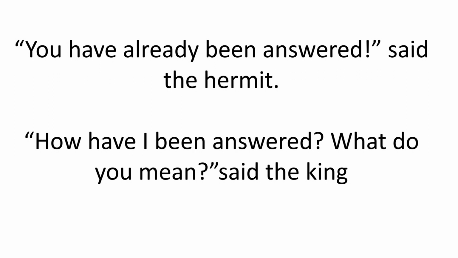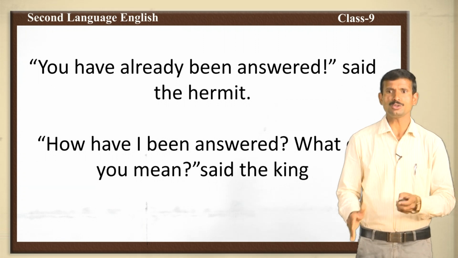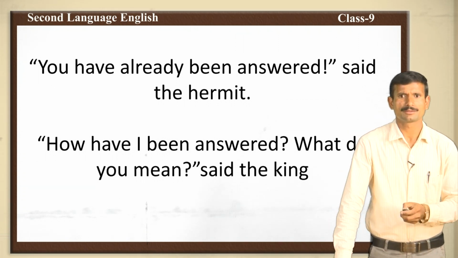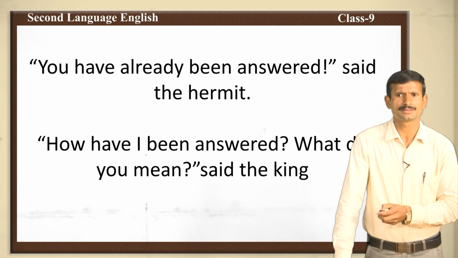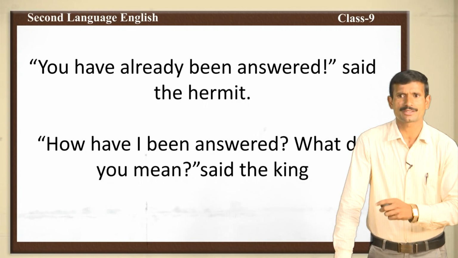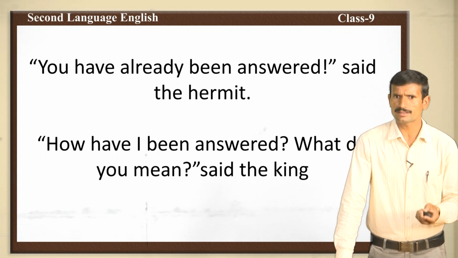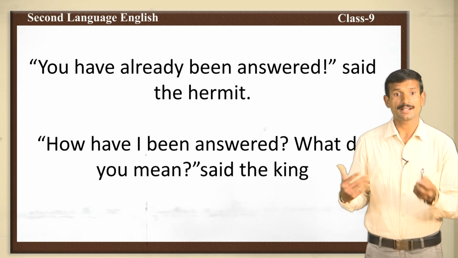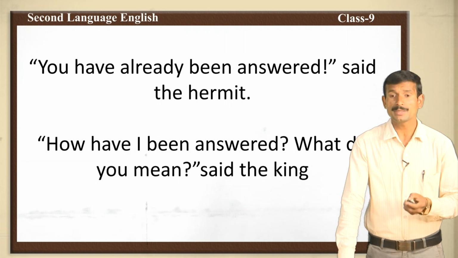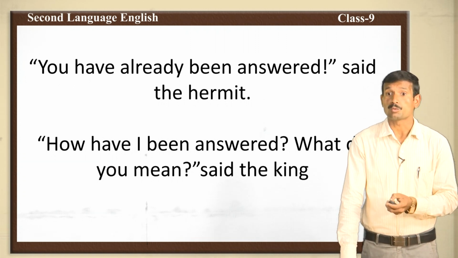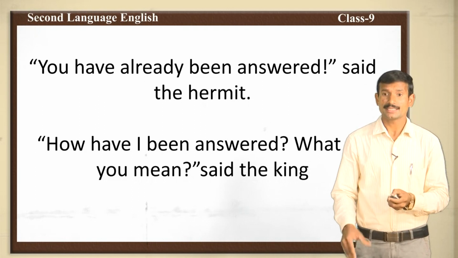"You have already been answered," said the hermit. "How have I been answered? What do you mean?" said the king. See the differentiation between the two conversations. First one, you have already been answered. The king was surprised. When did I answer? He couldn't realize anything. How have I been answered? What did you mean? said the king.